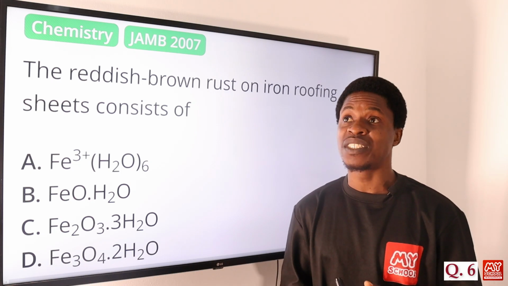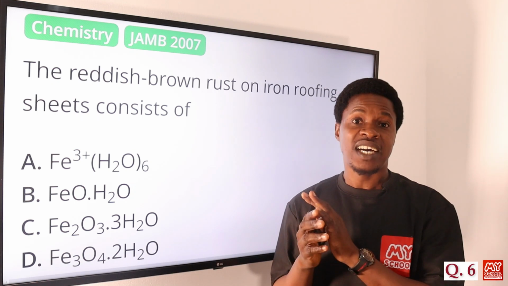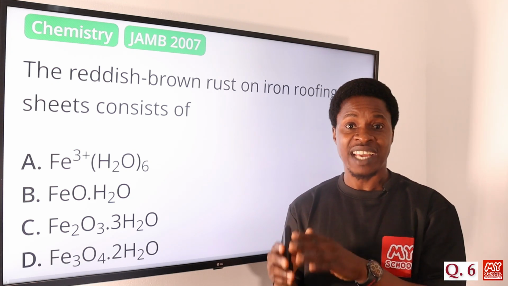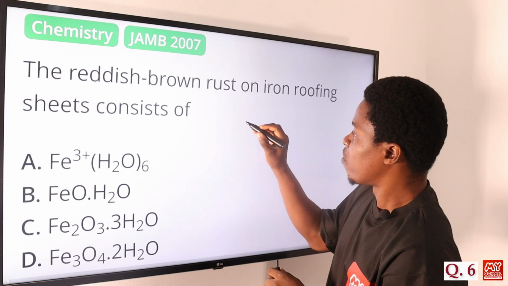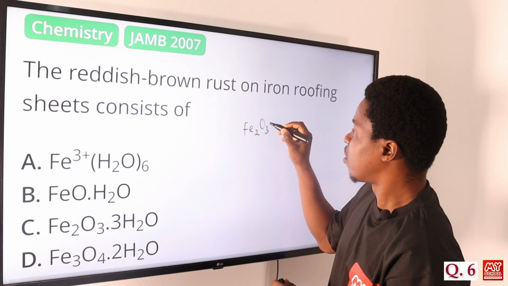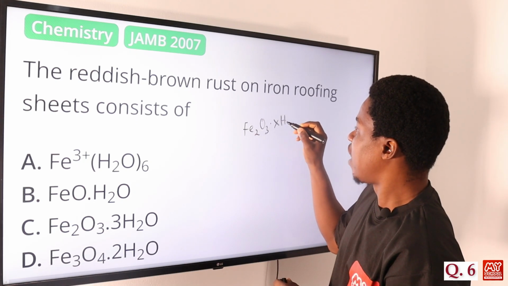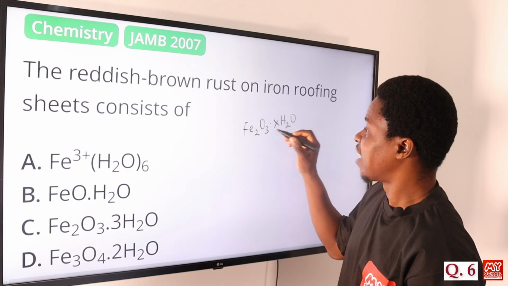We call it, the other name we call rust is hydrated iron oxide, okay, hydrated iron 3 oxide. So if you look at what we have here, it has the formula Fe2O3, okay, dot XH2O. X is just representing the number of moles of water that can get attached to this.